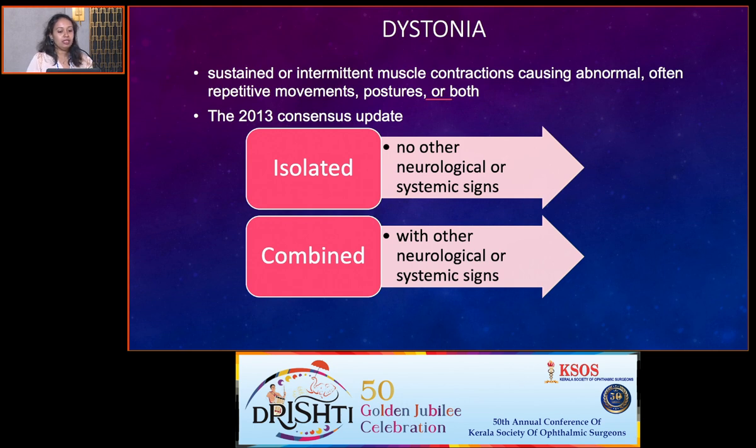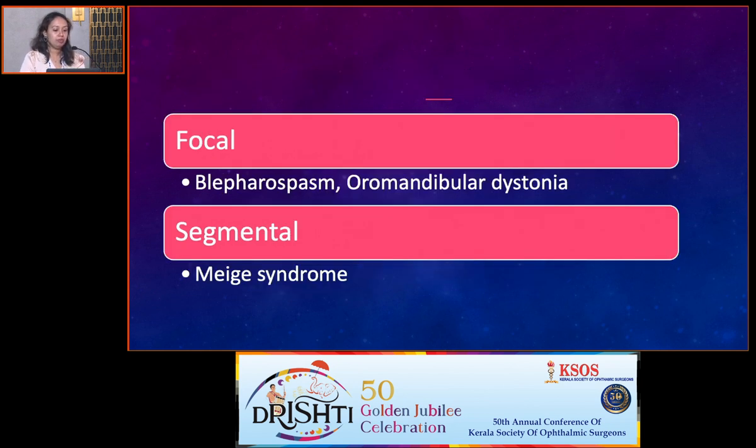So, a little more about dystonia. Dystonias are sustained or intermittent muscle contractions causing abnormal, often repetitive movements, postures, or both. The 2013 update classified dystonia into isolated and combined depending on the etiology. In isolated, there won't be any neurological or systemic signs. In combined, there will be systemic or neurological abnormality. Also, depending on the part involved, it can be divided into focal dystonia or segmental dystonia. Focal is when only one part of the body is affected, like blepharospasm or oromandibular dystonia, and segmental is when two or more contiguous body parts are affected, like Meige syndrome.